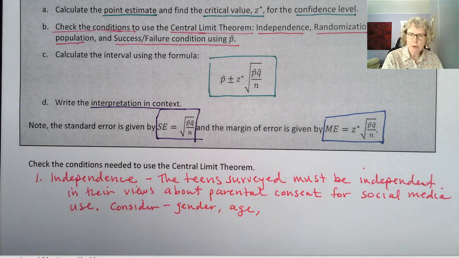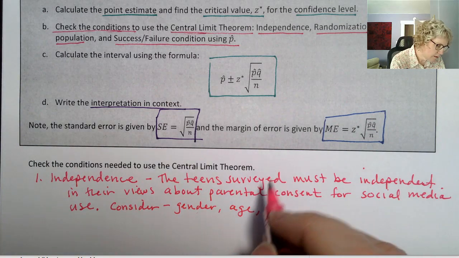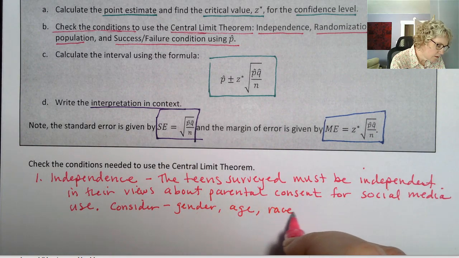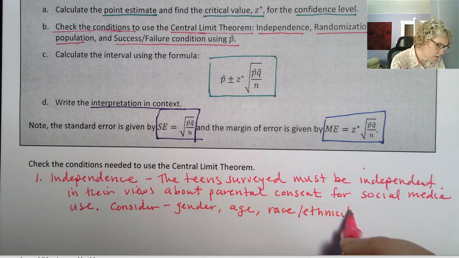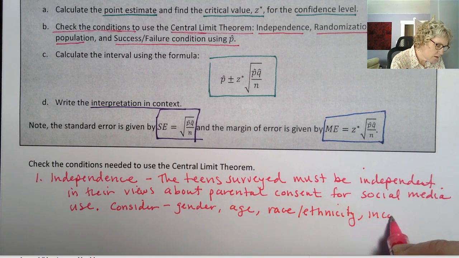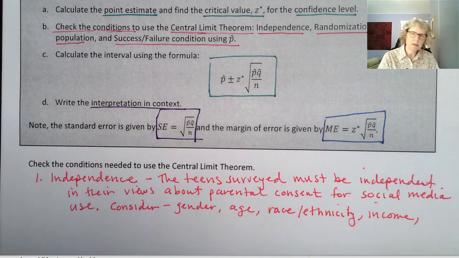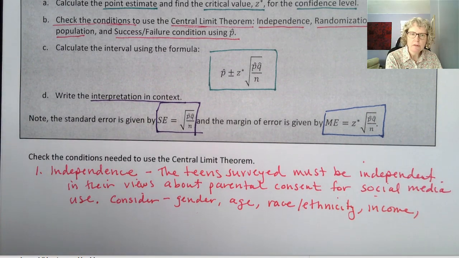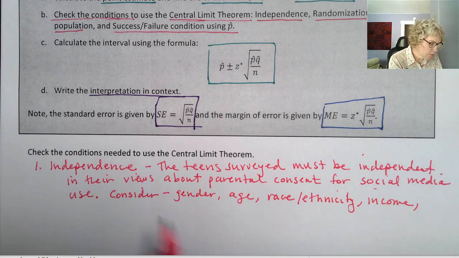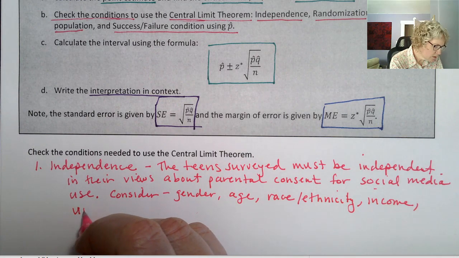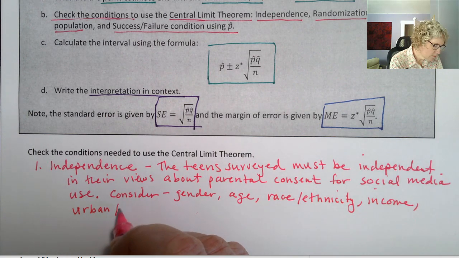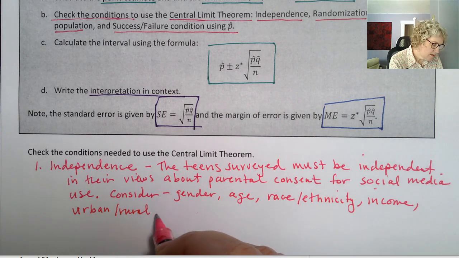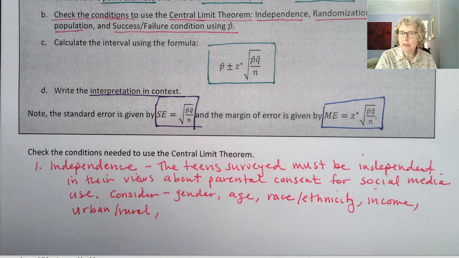I'm always going to put race and ethnicity and income, those are likely factors. And maybe urban versus rural. Maybe the type of school these teens go to.